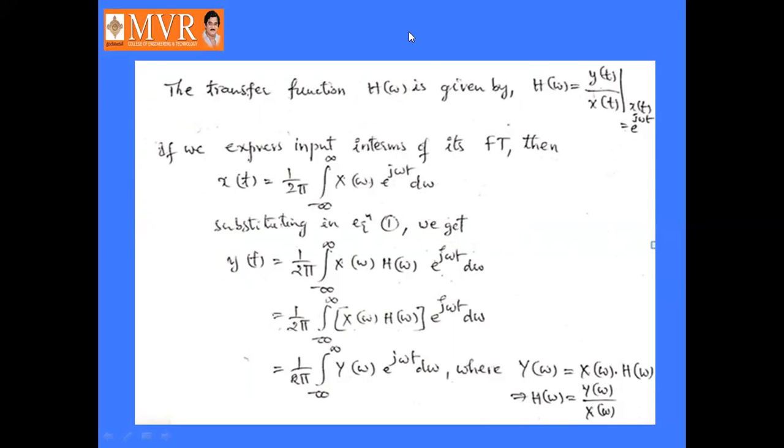If we express the input in terms of its Fourier transform, then x of t becomes 1 by 2 pi integral minus infinity to infinity x of omega into e power j omega t d omega. So substitute this value in equation number 1. We get y of t equal to 1 by 2 pi integral minus infinity to infinity x of omega e power j omega t d omega into h of omega. Or we can write x of omega into h of omega as y of omega, or h of omega equal to y of omega by x of omega. That is the system function or transfer function.